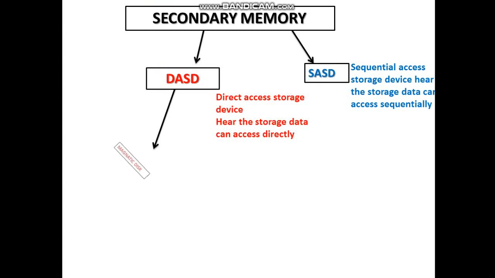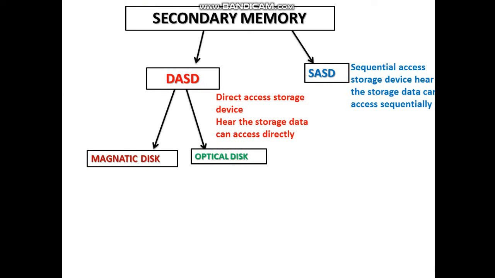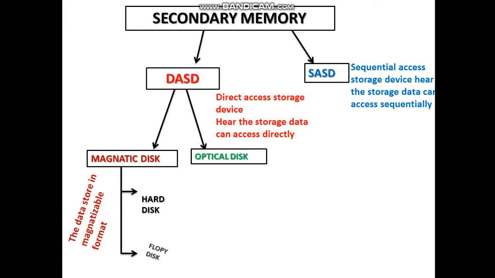DASD is divided into two types, the magnetic disk and optical disk. Magnetic disk means here the data is stored in magnetizable format. Okay, and this is of two types, hard disk and floppy disk. Hard disk is called hard disk because it is made with an iron jacket. And floppy disk means here the data is not secure, because it is covered with a plastic jacket, so it is called floppy disk, but it is more reliable.